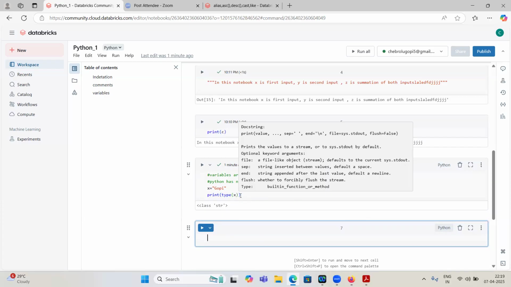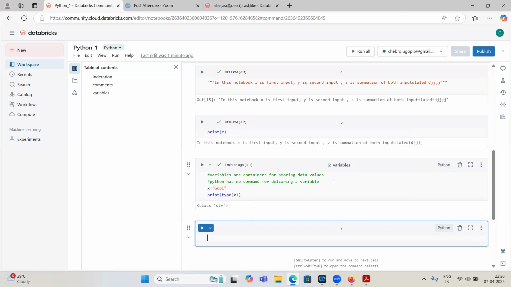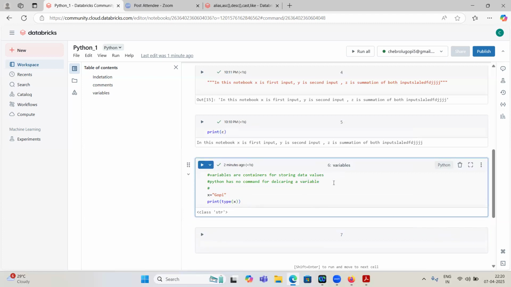How are variables created? The moment you create the variable, that time they are created.